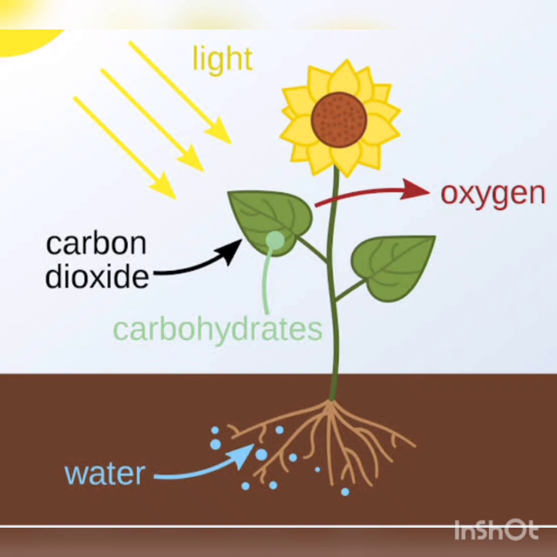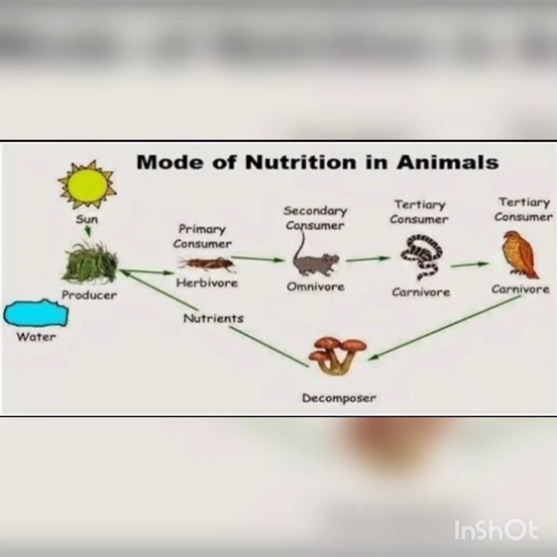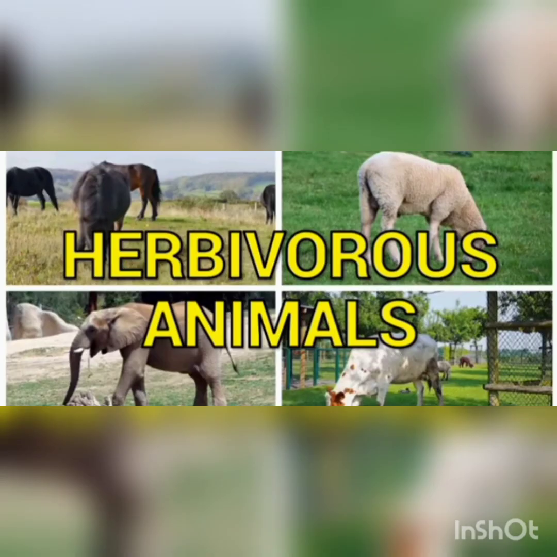We have learned in our previous classes about herbivores, carnivores and omnivores. Dear children, do you remember what herbivores, carnivores and omnivores mean? Yes, all plant-eating animals are called herbivores. Animals like cow, goat, sheep and horse are examples of herbivores. All plant-eating animals are called herbivores.